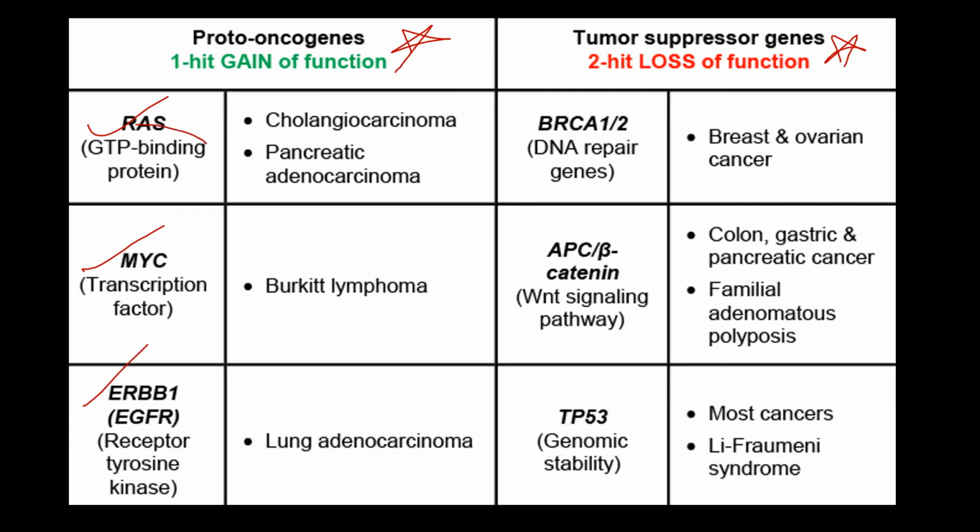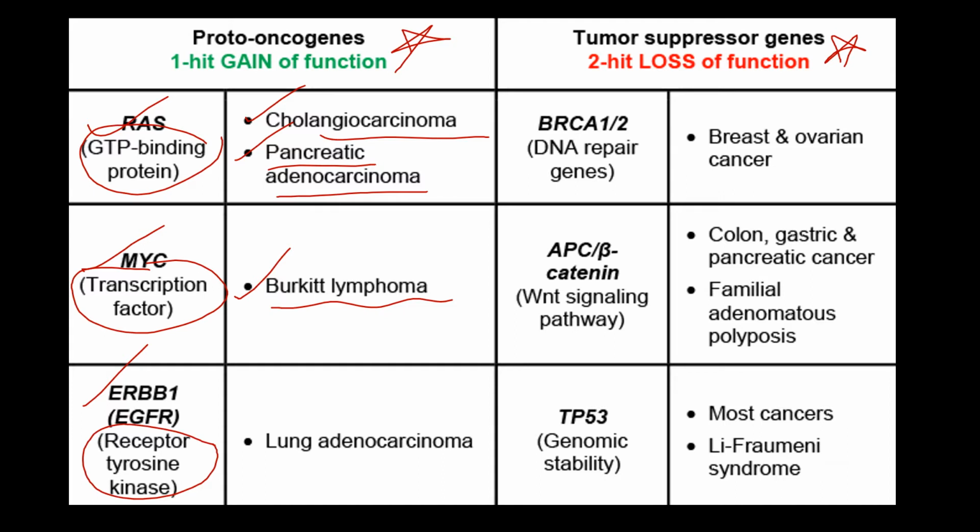RAS is a GTP binding protein that is responsible for cholangiocarcinoma and pancreatic adenocarcinoma, whereas MEK is a transcription factor responsible for formation of Burkitt lymphoma. EGFR stands for epidermal growth factor receptor, a receptor tyrosine kinase, and it leads to formation of lung adenocarcinoma.